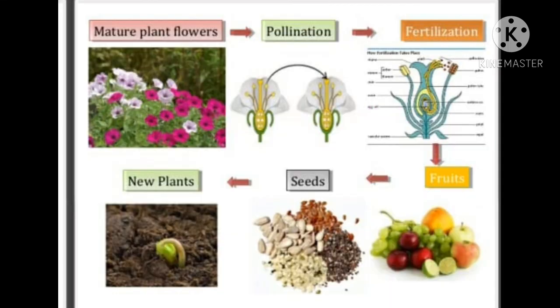Children, you can see in the picture a mature plant with flowers. When the plant matures, it blooms flowers and pollination takes place, and after pollination fertilization takes place, and after fertilization fruits are formed. Fruits contain seeds and the seeds on germination produce a new plant. So in this way the life cycle of a plant takes place.